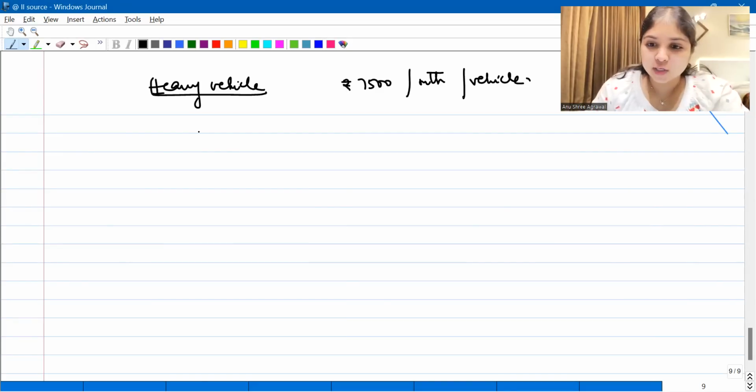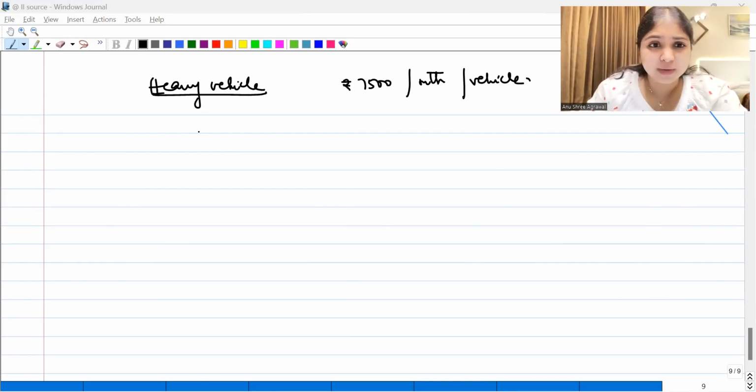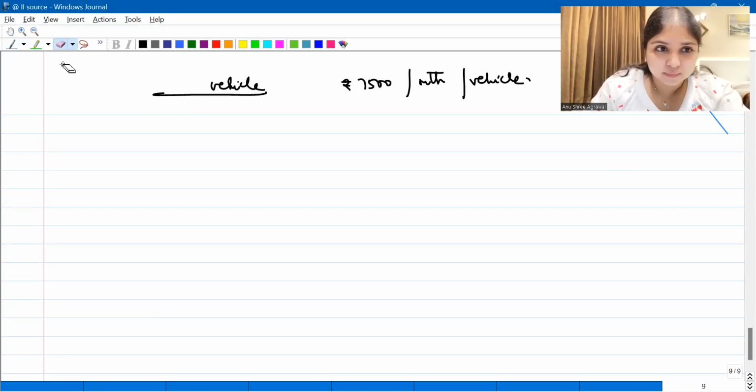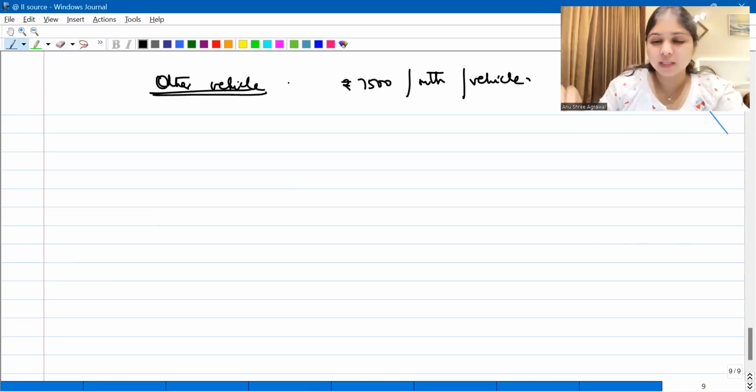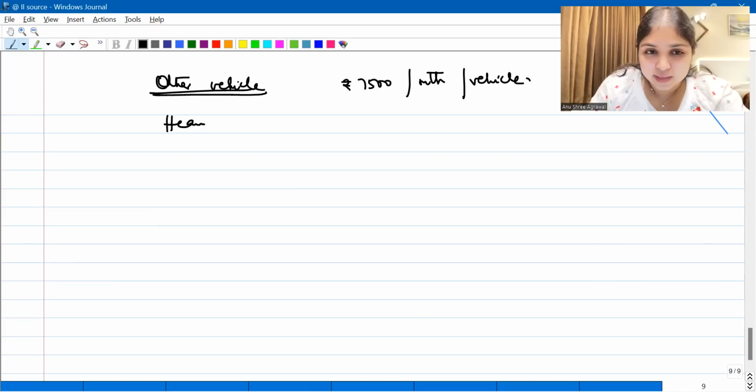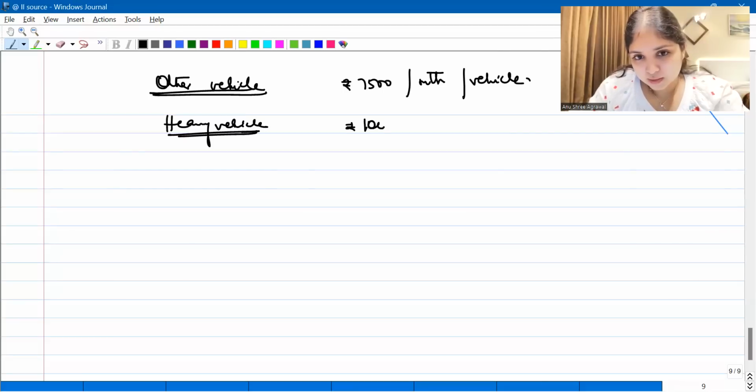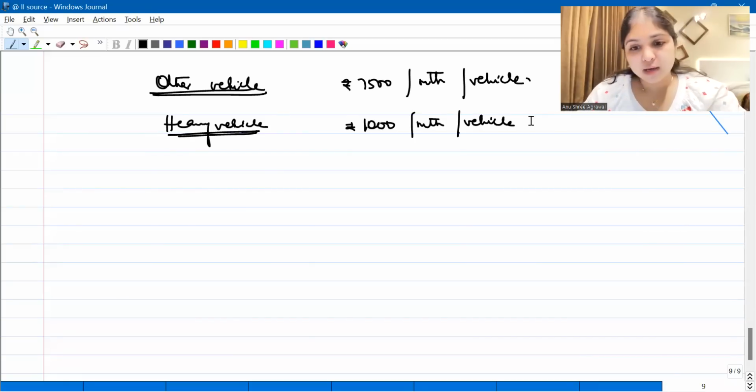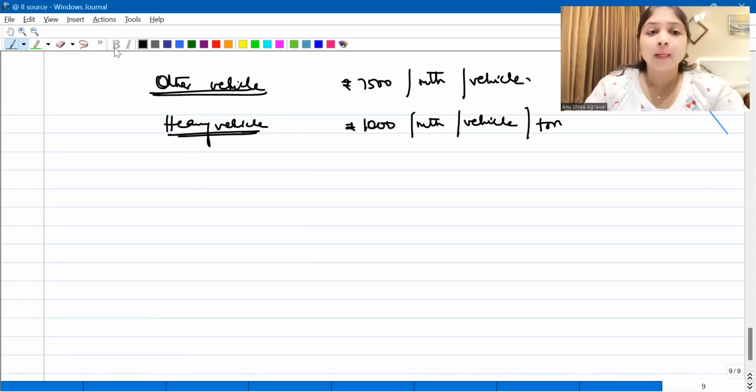And if it is going to be, no, what am I doing? This is for other vehicle. If it is other vehicle, it is going to be 7,500 per month per vehicle. If it is heavy vehicle, then what do you do? 1,000 rupees per month per vehicle, and one more thing, per month, per vehicle, and per ton. Per ton, right? And here when we say month, even a part of the month is counted as full month. Even a part of the month, we consider it as if it is full month.